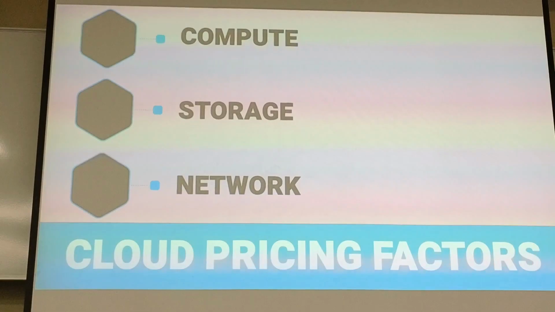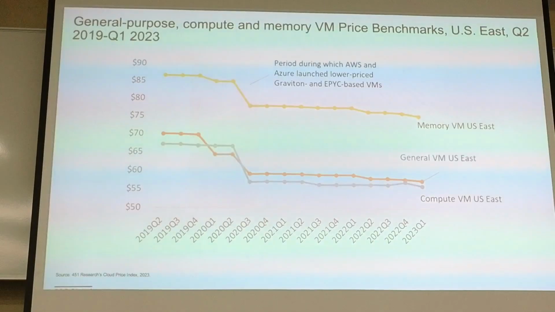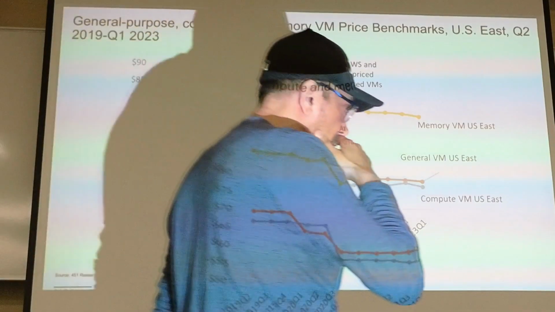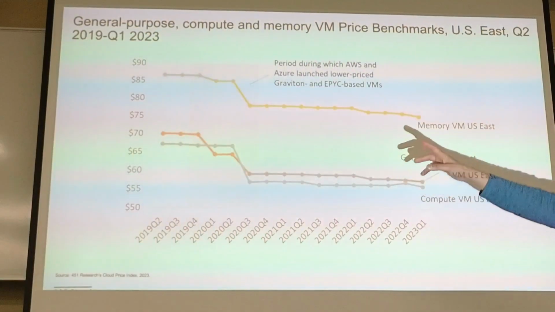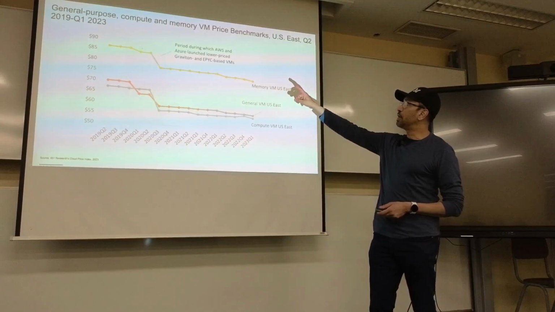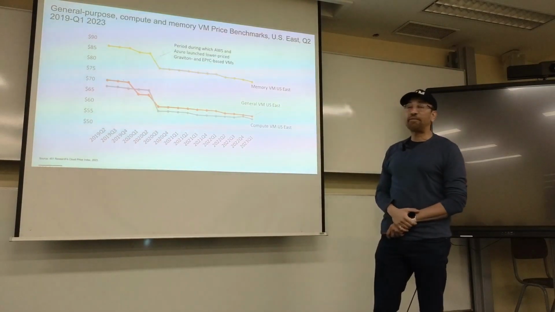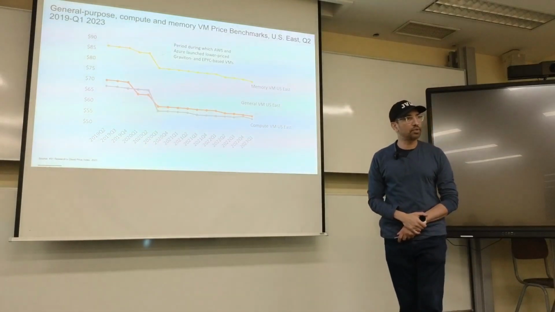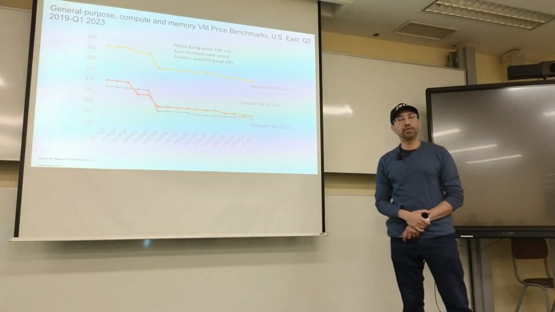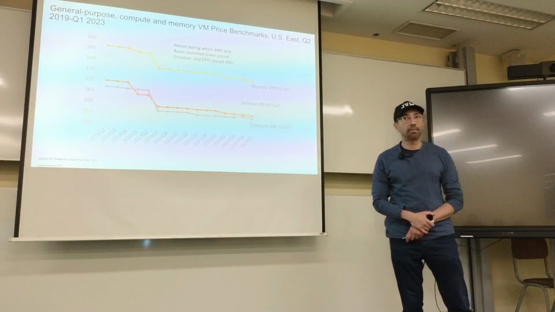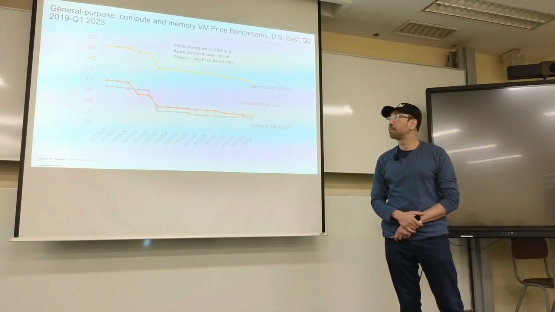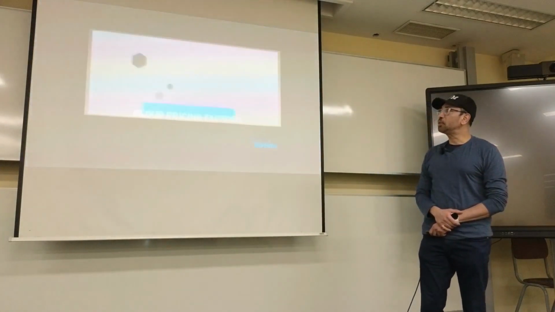So anyways, oh, actually, one more thing about this chart right here. Let's go back. This is an aggregate chart, so the only shift that's happened is when AWS and Azure launched Graviton, right? Is everyone familiar with what Graviton is? Yeah, Graviton is basically ARM-based CPUs, right? So anyways, let's move forward.